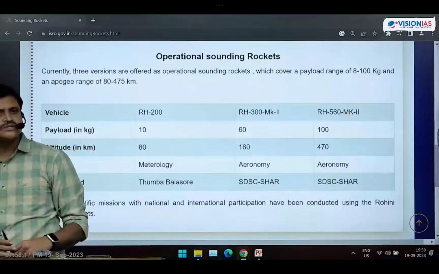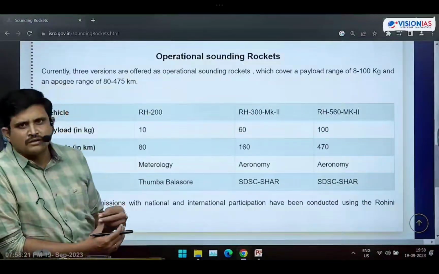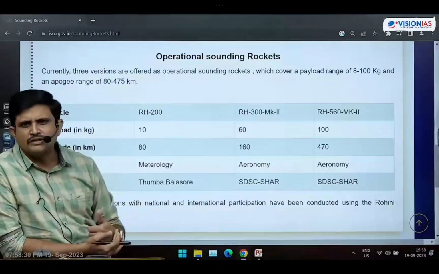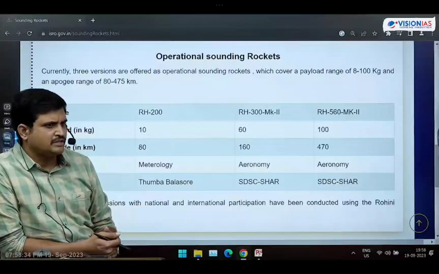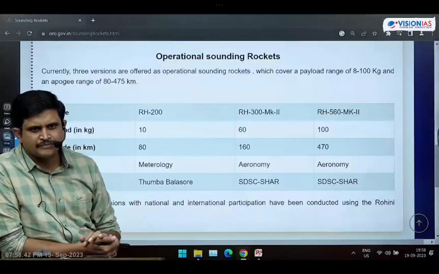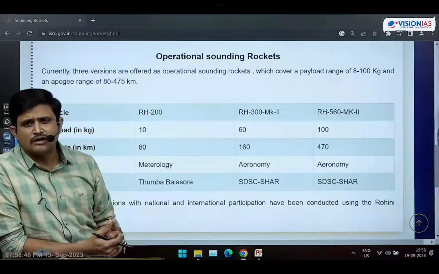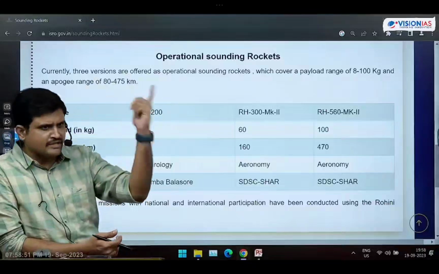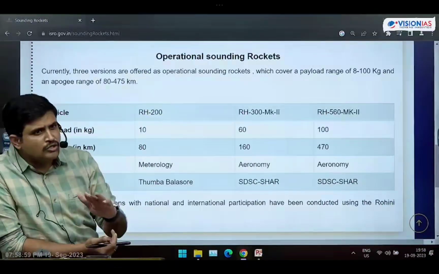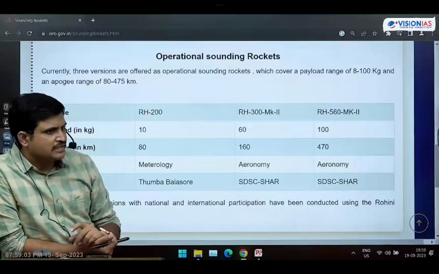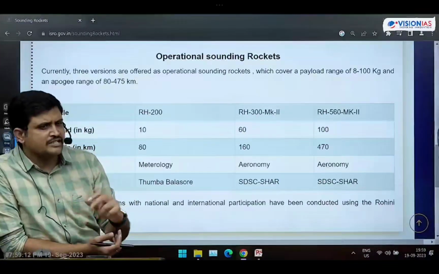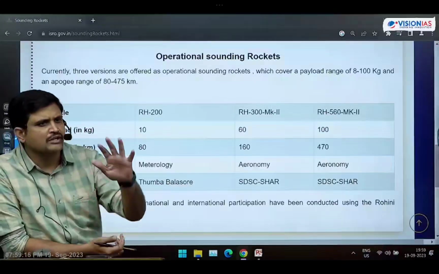For what purpose do we use these Rohini rockets, and what is the specialty of these sounding rockets? These rockets are especially used for experimental purpose. If you want to do any experiment, we will do it with these rockets. Technology demonstration purpose: if you develop any new technology, to demonstrate such technology, we use these rockets. Next one is upper atmospheric studies, that is aeronomy studies, and meteorological studies. If you want to study the upper atmosphere, we use these rockets. And if you want to go for meteorological studies, we use these rockets. We won't launch satellites into orbits with the help of these rockets. It is used only for technology demonstration, experimental purpose, aeronomy and meteorological studies.